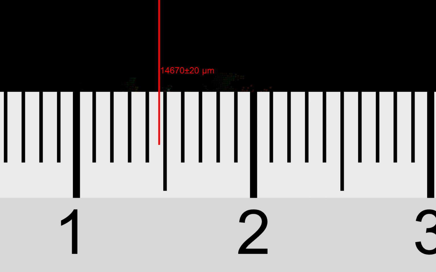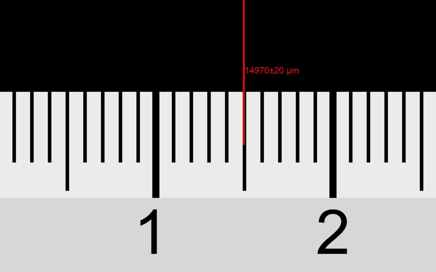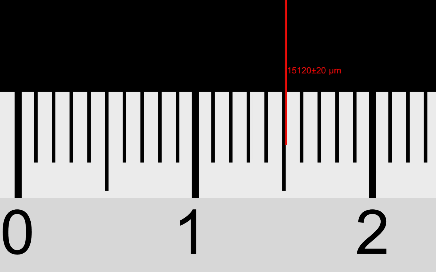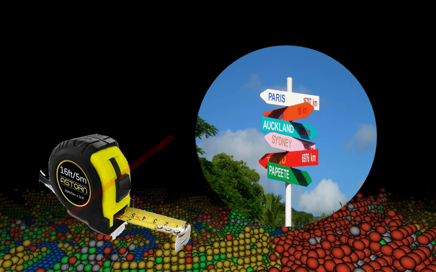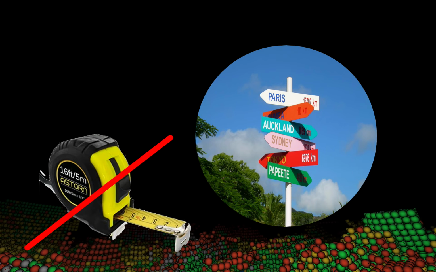But this is false. When we measure 15 millimeters, this does not mean that we are measuring 15,000 microns. Values such as 15,013 microns are just as likely. The opposite is true too. We cannot use a tape measure to reliably estimate the distance between two cities in millimeters.